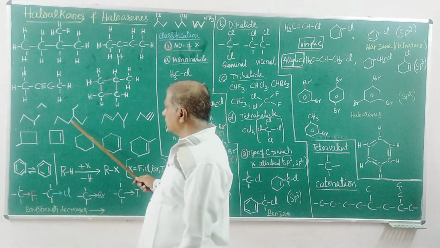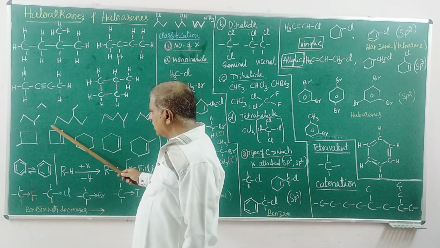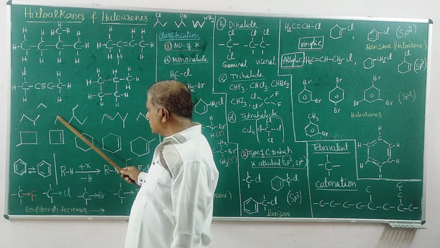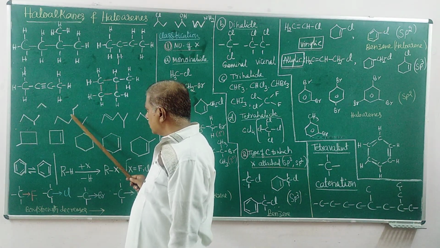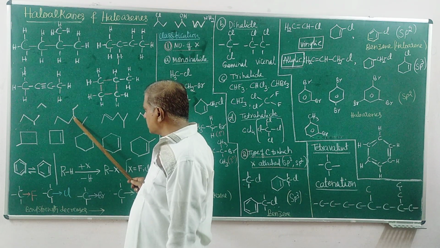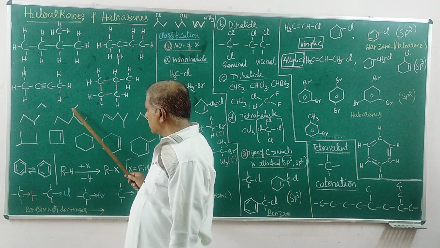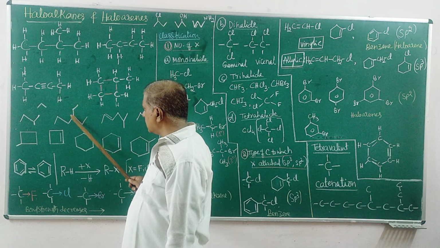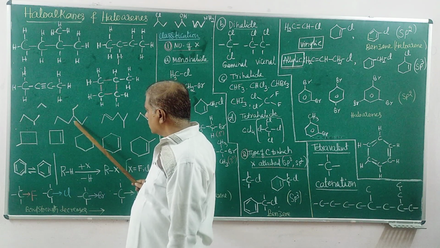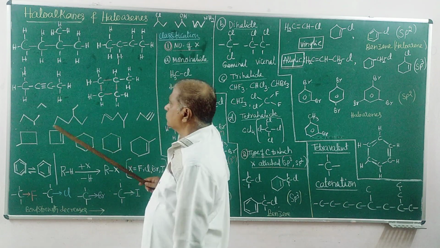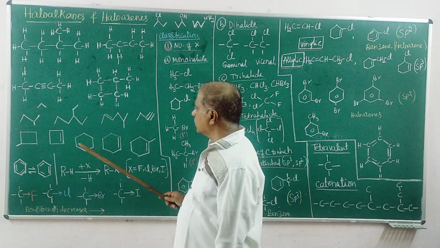Similarly, extend this. Ending is CH3, CH2, CH2. Here C, already 3 chemical bonds here. CH, here CH2, CH3. That's the side chain. CH2, CH3. That is the molecule.